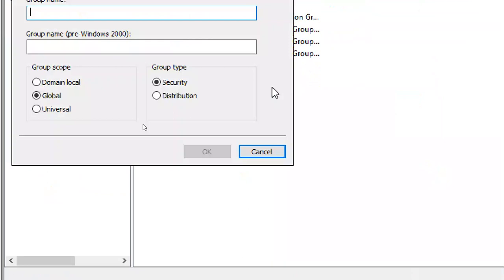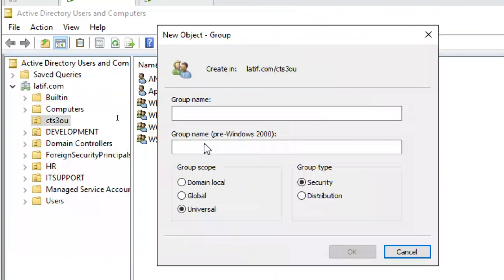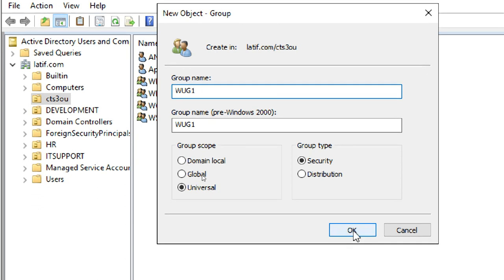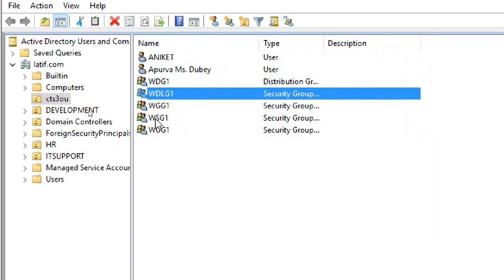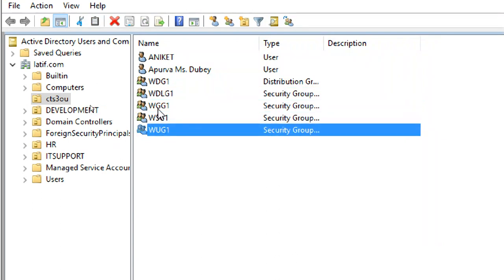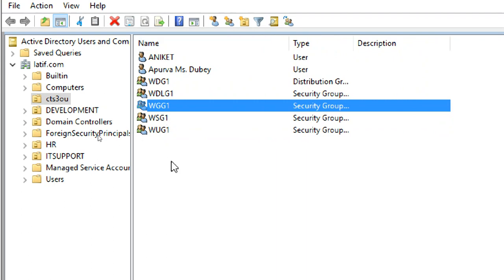It's not compulsory to put a W. It is just for easy searching purpose. You can use any letter. Don't use A, B, C, D. Use something like X, Y, Z. It is better. Now universal group I am creating, UG1. So I created 3 groups: domain local group, universal group and global group. Here also you can add these users to this one.